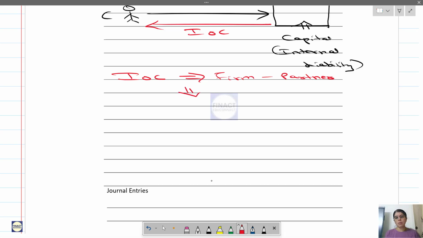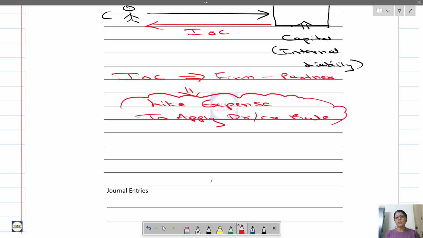This word is important: like expense. This is not an actual expense. We will understand the difference between like expense and actual expense later. But for now, understand why I say it is like an expense: to apply the debit credit rule, it will be treated as an expense. So I am saying it is like an expense to the firm because the firm is paying it.